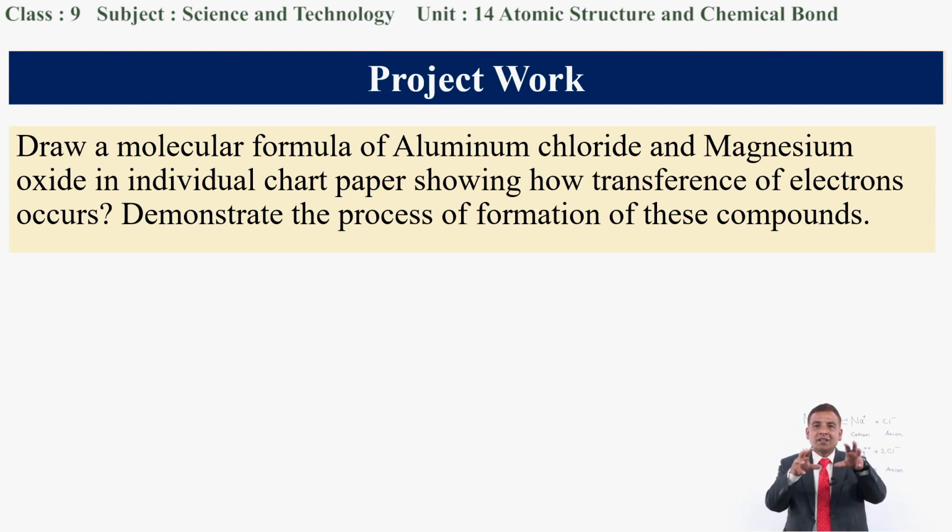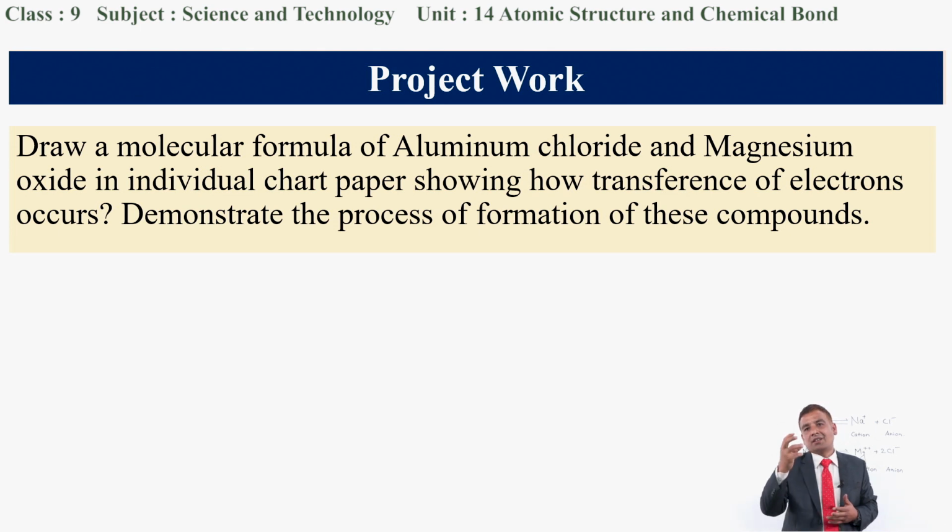You have to show these electrons, which electron has been shifted, and which electron has been gained by the chlorine. Try to indicate these electrons, which were within the same atom, or which electrons are being shifted, in your diagram, and you can show your teacher not only the structure of aluminum chloride, but also the structure of magnesium oxide.